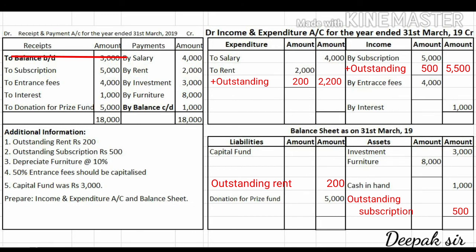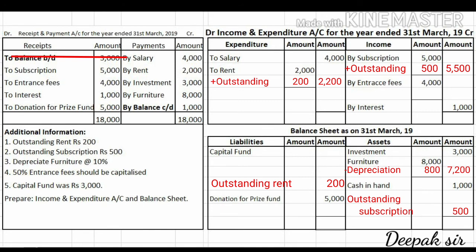Depreciation means reduction in the value of assets, so below we have to write down minus depreciation. So we have to calculate 10% on 8,000. 10% will come to 800, and after deducting 800, in the outer column the amount will come 7,200.